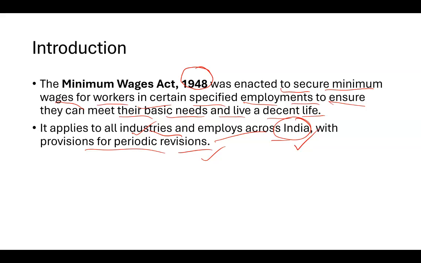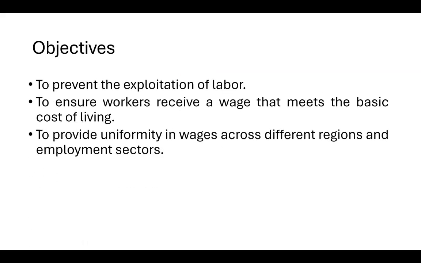Okay, the next important thing is, what are the objectives? The first objective was to prevent the exploitation of labor. We all know that labor does get a lot of exploitation while working in industries. So this act was made so that at least they earn a basic amount of money, to ensure the worker receives a wage that meets the basic cost of living. Everybody needs at least a wage that meets their basic cost of living, so for that purpose this was made.